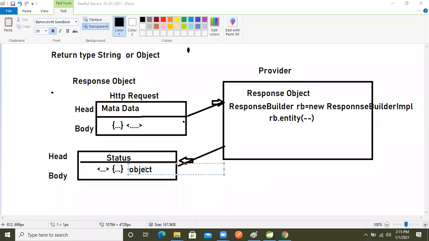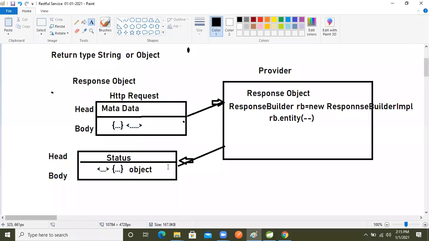So in this case, this kind of data, multi MIME, our endpoint will support. Whatever data we pass in this argument of rb dot entity, those data will come here, right?